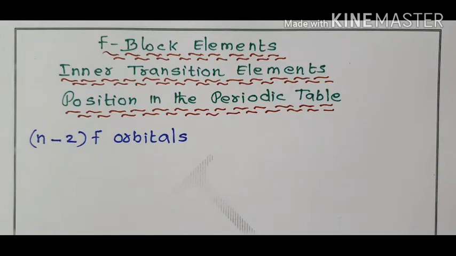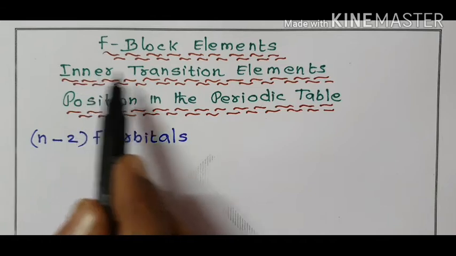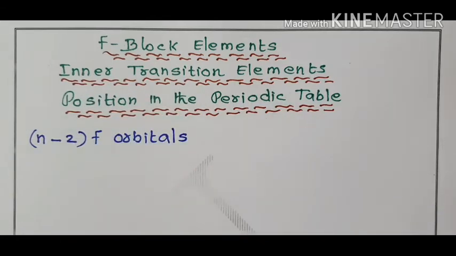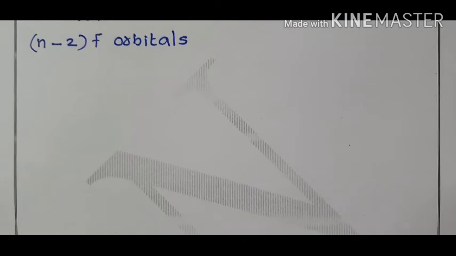One more reason is also given. You know the arrangement of orbitals according to the Aufbau principle.